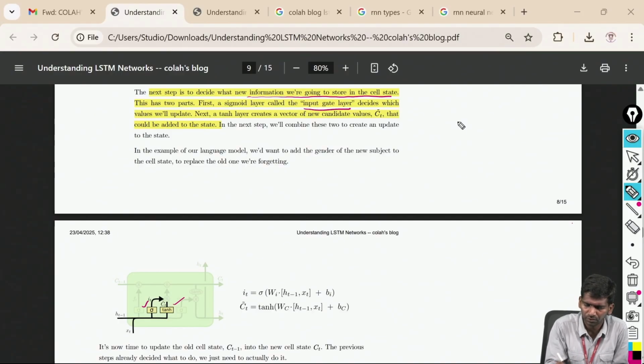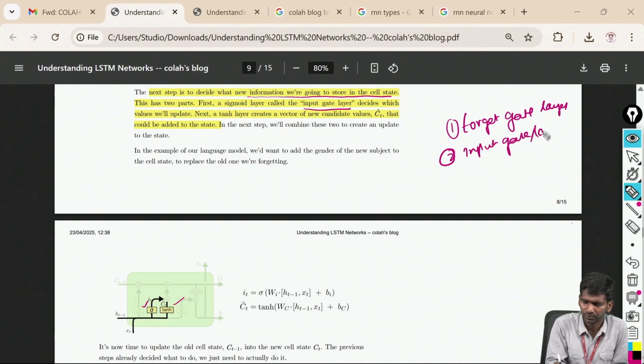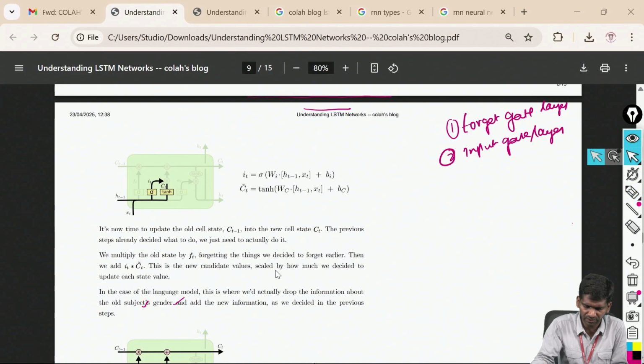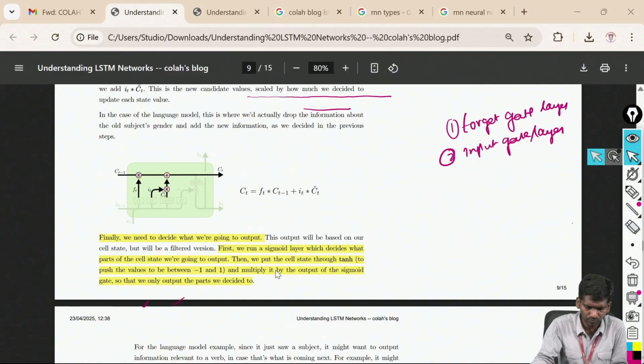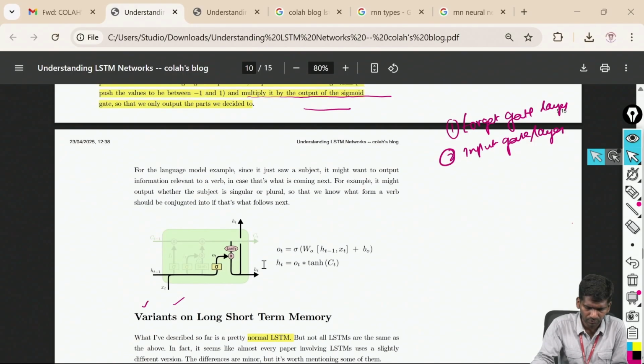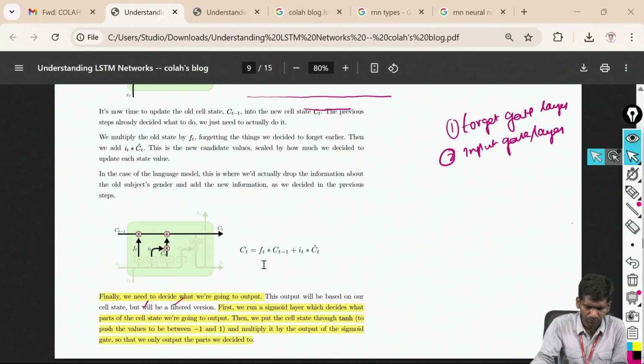So we have seen 2 gates so far. One is the forget gate, and the second one is the input gate layer. Before the next one, let us see how it is getting processed.